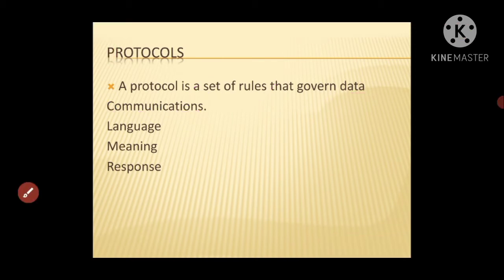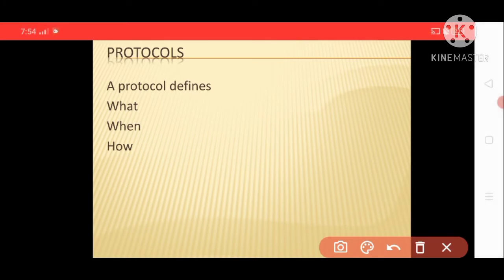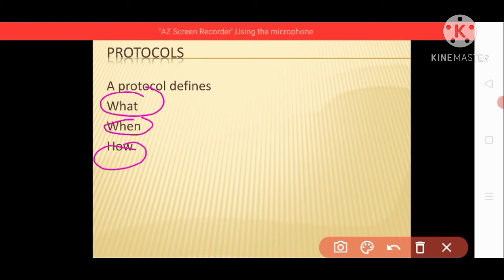Okay, so moving toward the next slide. In this slide we will see what basically protocols define. Protocols define three things, and these three things are: what is communicated, when it is communicated, and how it is communicated. We can say that protocol is a set of rules that govern data communication, and protocols define what is communicated, how it is communicated, and when it is communicated.